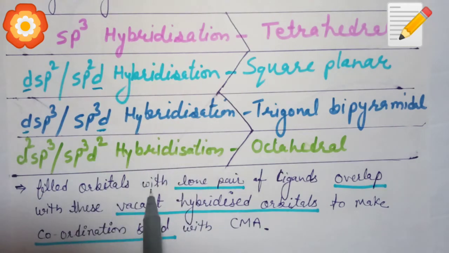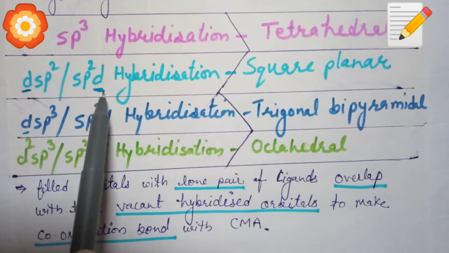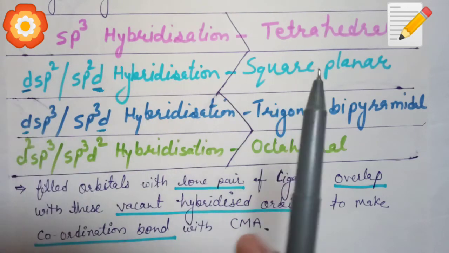Okay, filled orbitals with lone pairs of ligands then overlap with these vacant hybrid orbitals to make a coordinate bond with the central metal. First of all, this will be done by the vacant orbitals. Now I have told you that the d orbital taking part in hybridization belongs to the inner or outer orbital.